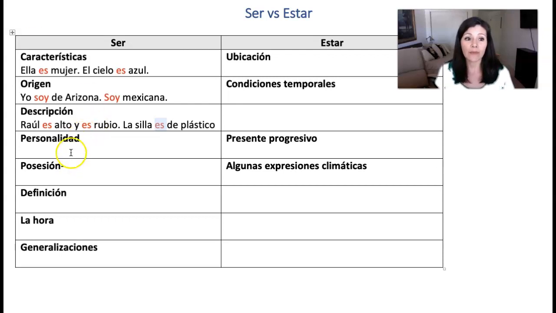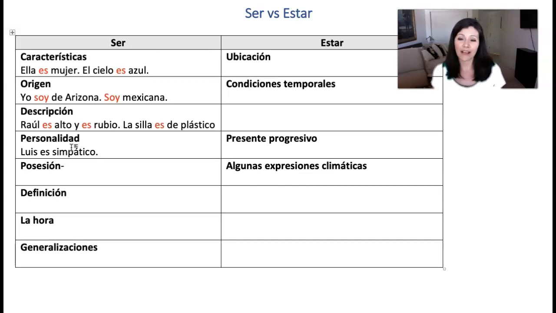In the same way, a person's personality, for the most part, is conceived as a permanent characteristic, which is why I would say something to the effect of Luis es simpático. This is assuming that we are describing Luis's personality, what he is inherently like, es simpático.